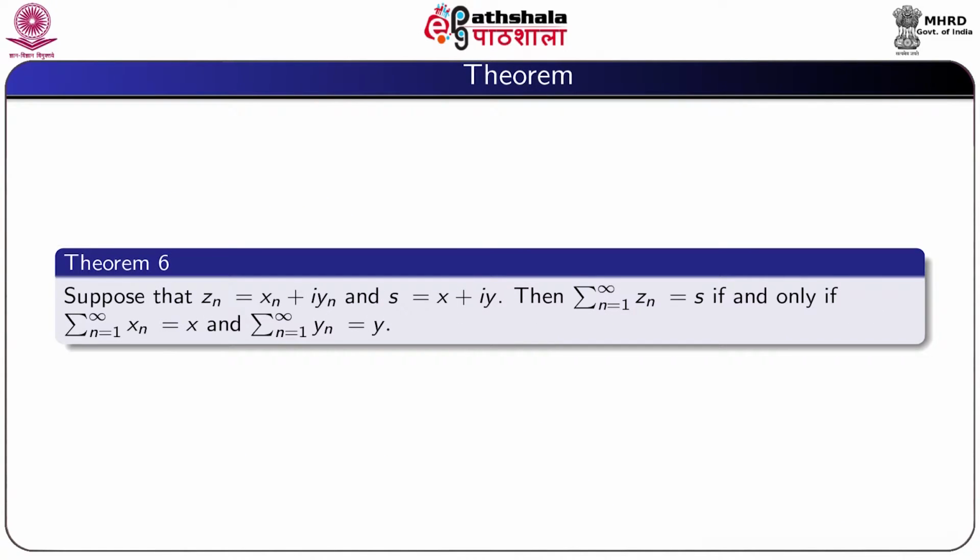Now we prove a result. Suppose that Zn equal to xn plus i yn and S equal to x plus iy. Then summation n equal to 1 to infinity Zn equal to S if and only if summation n equal to 1 to infinity xn equal to x and summation n equal to 1 to infinity yn equal to y.